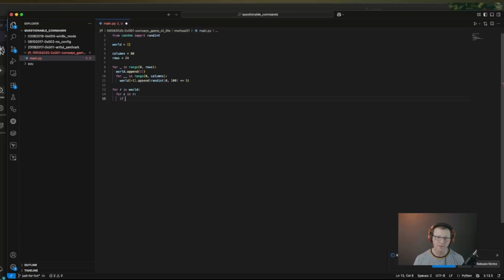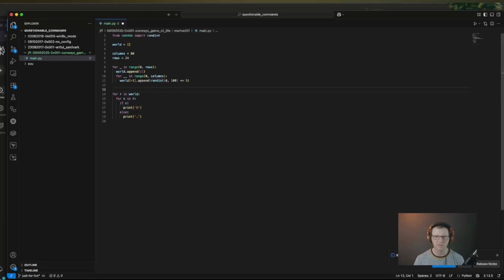So if C, then we want to print a capital O, and then else, just so that we can see that there is something there, we'll print a period, let's say. No, we shouldn't print it yet. Let's actually build up our string.